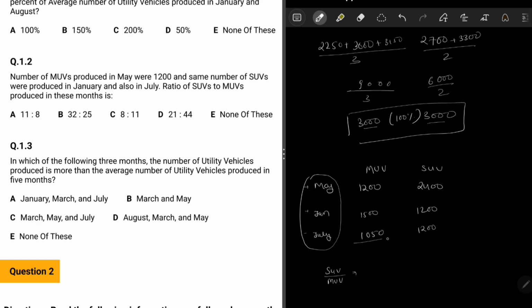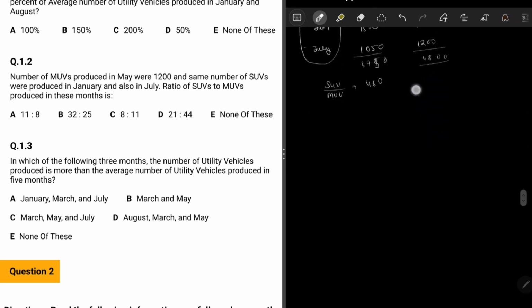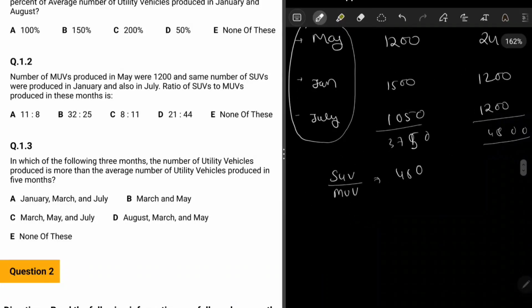Now if you add all these, this is 4800 and this is 3750. Now to find the ratio, SUV by MUV, that is 4800 by 3750.